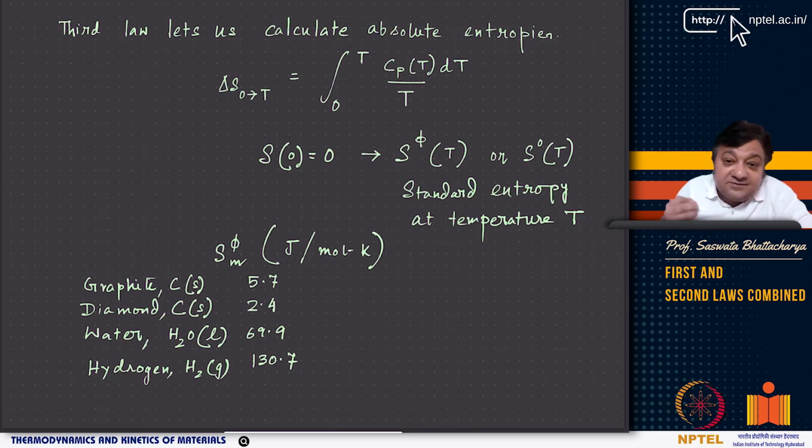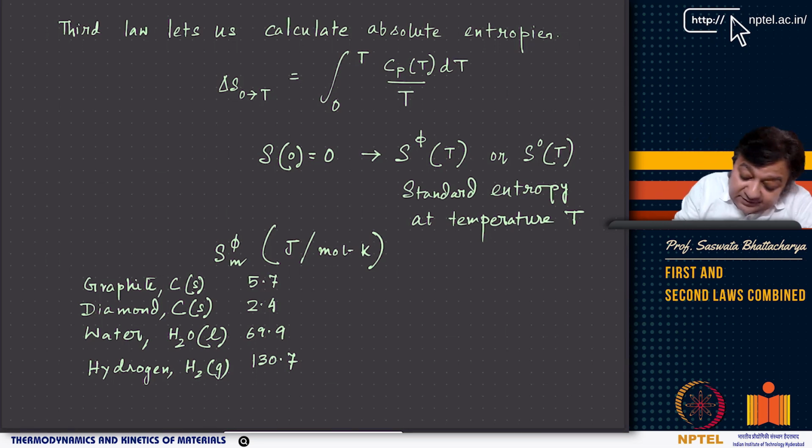Now as you can see here, you have first law, which is the conservation law, and then you have second law, which defines entropy, directionality, or irreversibility of a process. Now you have third law, which tells about the absolute 0 temperature and also gives you a way to define absolute entropy. In general, what we basically measure is the change in entropy, change in energy. So we are basically interested in the change, not the absolute value. However, like delta S, if I want to know delta S or delta U for a process, right?